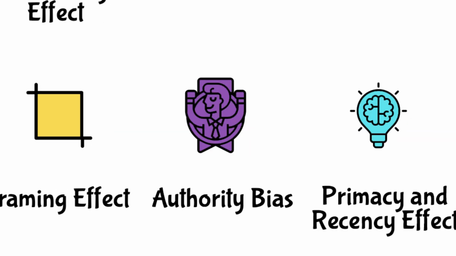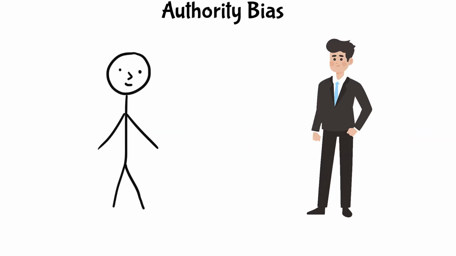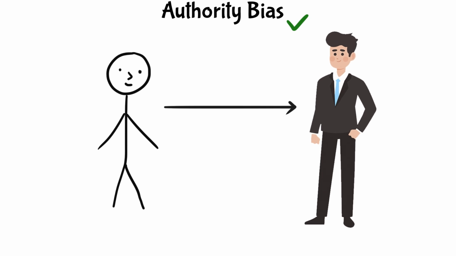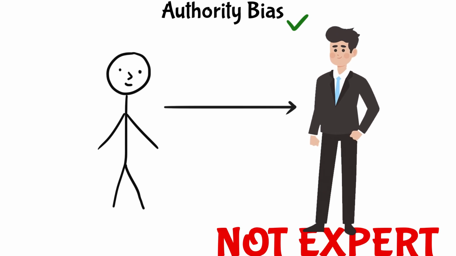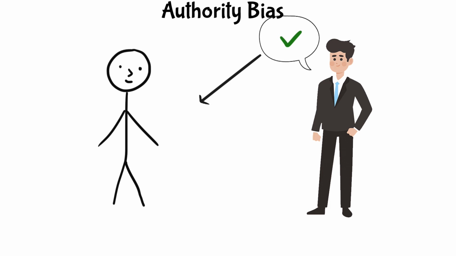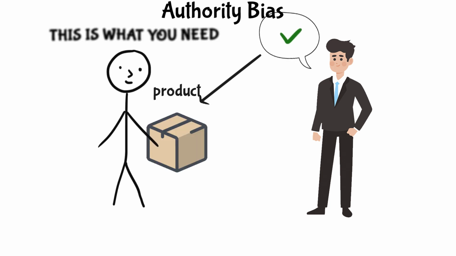Authority bias. Authority bias is the tendency to attribute greater accuracy to the opinion of an authority figure, even if they are not an expert. Think of blindly following a celebrity endorsement without checking the facts.